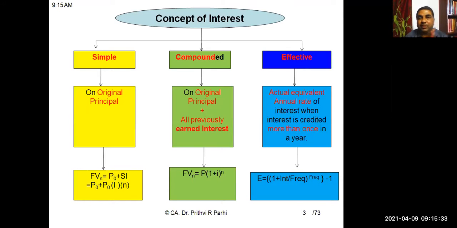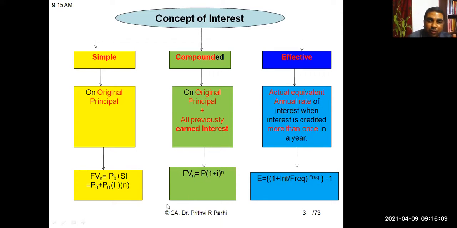When you started the topic time value of money, at that time we learned that there is a concept called simple interest, with which all of us are familiar. Here, interest is calculated always on the original principal amount. And we also know the concept of compounding interest. Here, interest gets added to the original principal on periodic basis, and interest is calculated every time on the new principal. So here interest calculation is made on the original principal plus all previously earned interest.